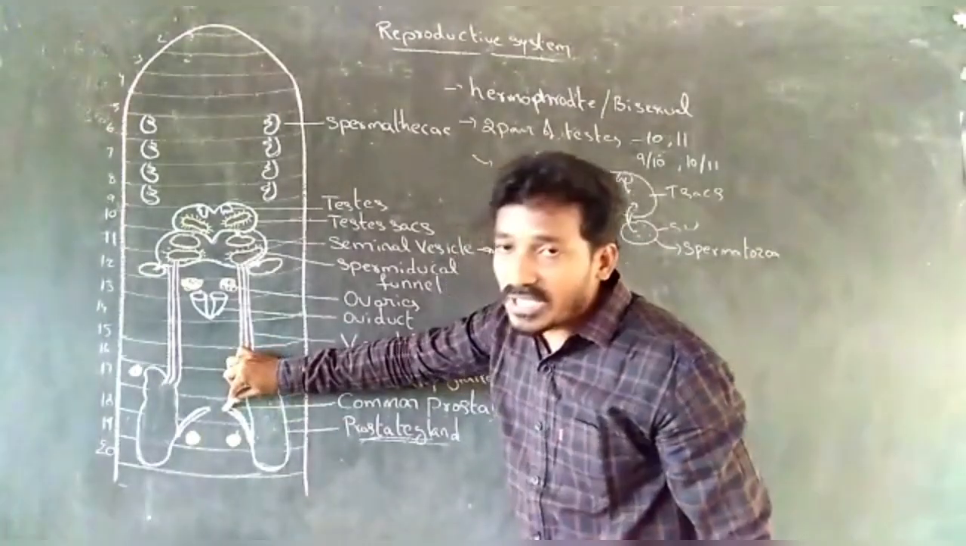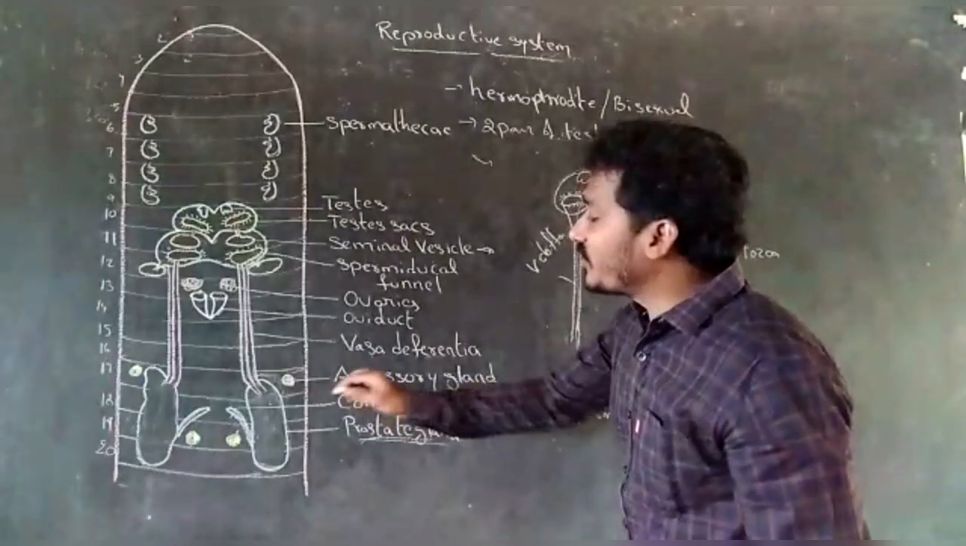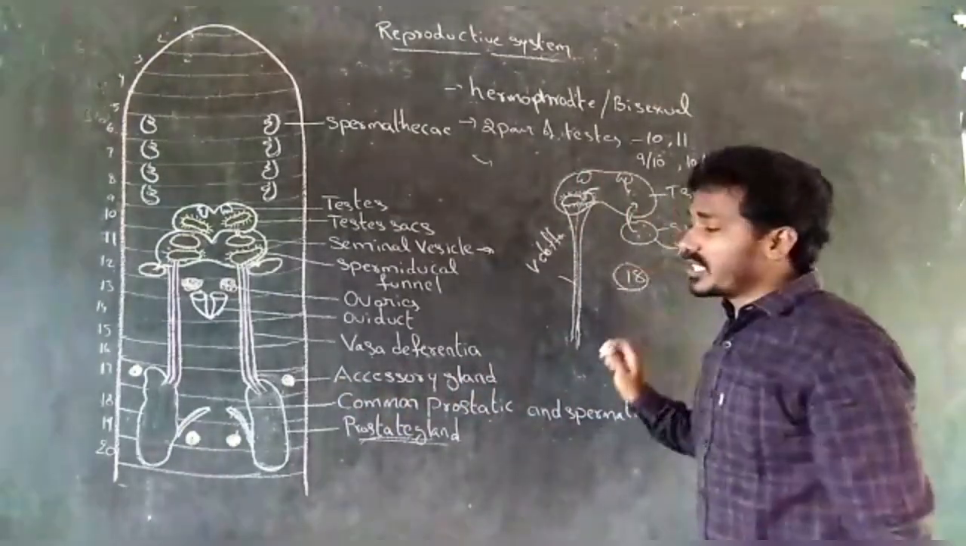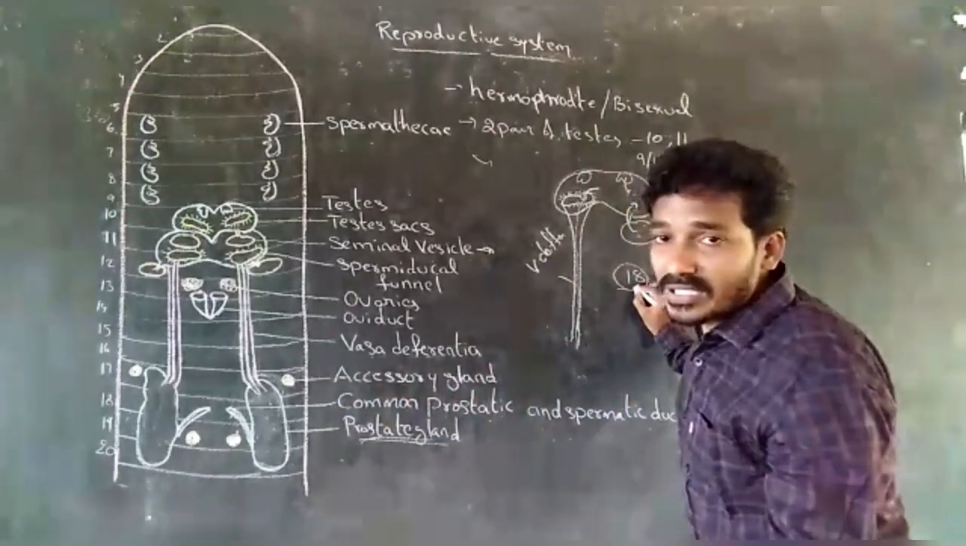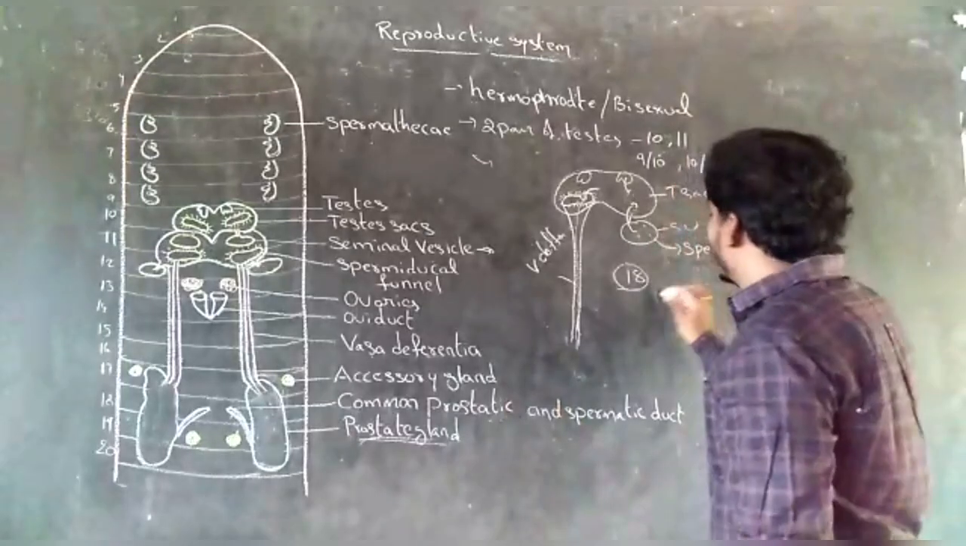The male genital aperture is present in the lateroventral region of the 18th segment. Male genital apertures are one pair.